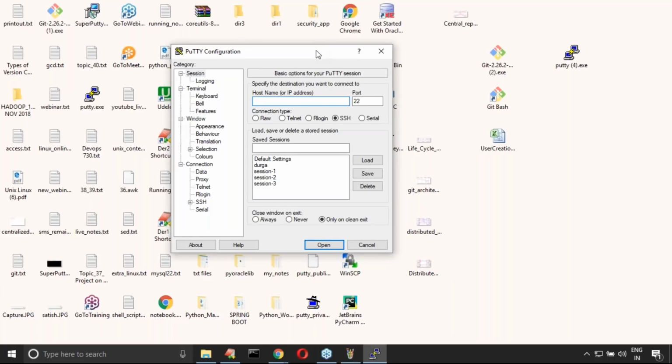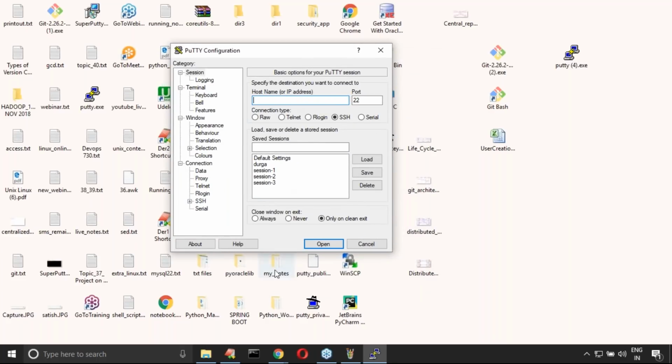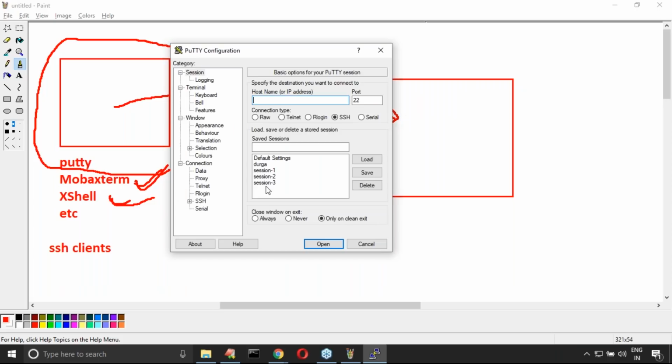Like any remote machine, we can connect. But anyway, SSH clients are the oldest way, and most of the people in companies are using them. These days people are habituated to using MobaXterm and XShell. But anyway, don't worry. PuTTY, let me show.